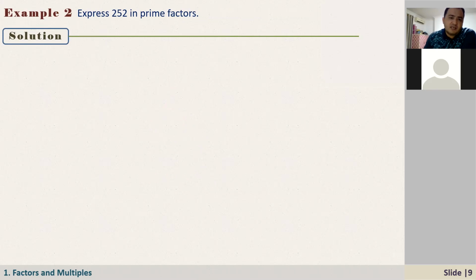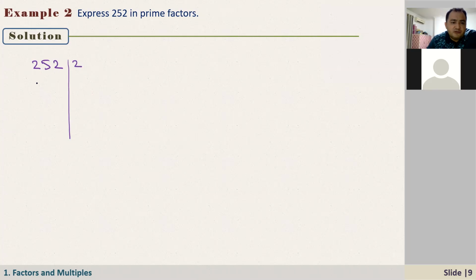That's the last example, Salim. After that, you'll have a 5-minute break. Express 252 in prime factors. To do this one, I'll use a very practical method. Write 252 and draw a line here, and start dividing by the smallest prime number, which is 2.